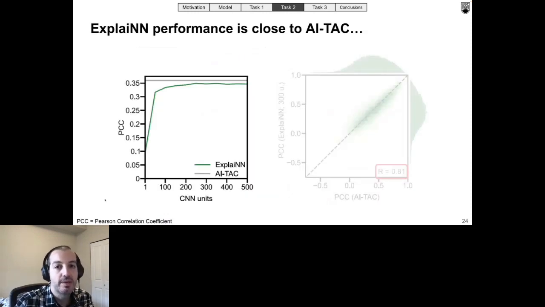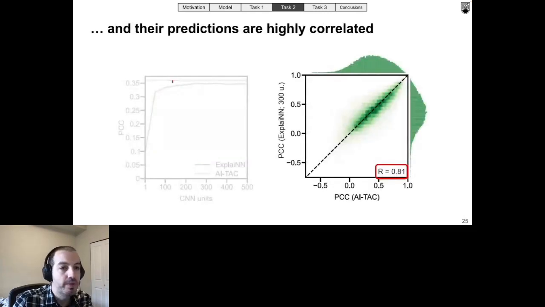In the original work, the performance of ATAC was reported as the Pearson correlation coefficient between predicted and actual accessibility values, indicated here on the y-axis. And as you can see, the performance of ExplaiNN saturated at around 300 units and nearly reached the performance of ATAC, here shown in gray. Moreover, the predictions of the 2 models were highly correlated.